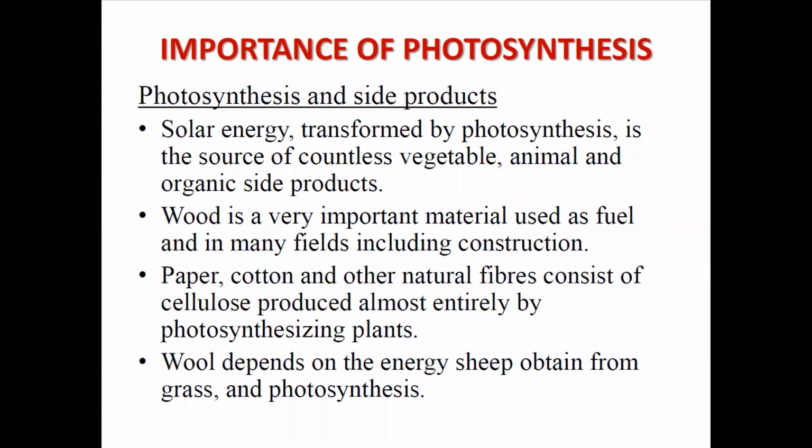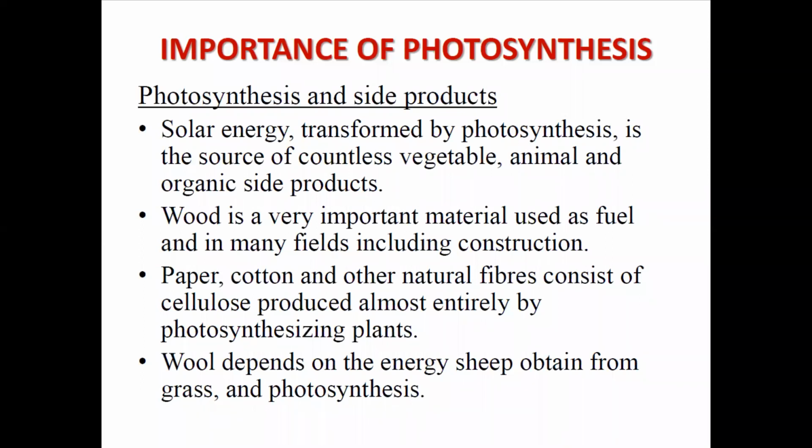Then coming to the side products, oxygen, photosynthesis and side products. What happens? Solar energy transforms the biomolecules, transformed by photosynthesis, into a source of countless vegetable, animal, and organic side products. So many organic side products are being produced from this process, like vegetable, animal.